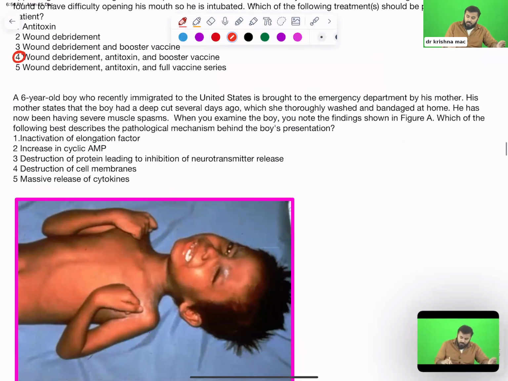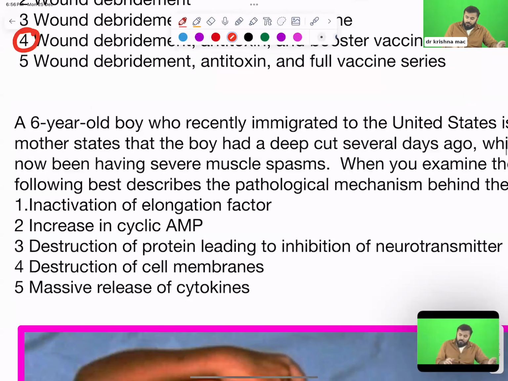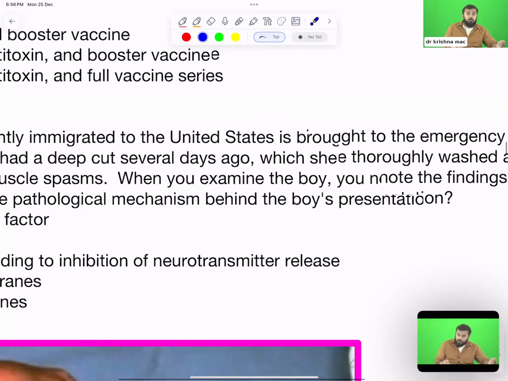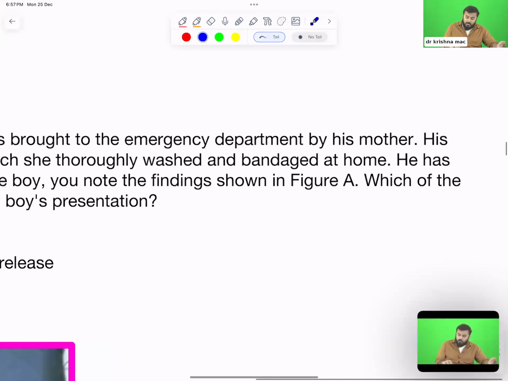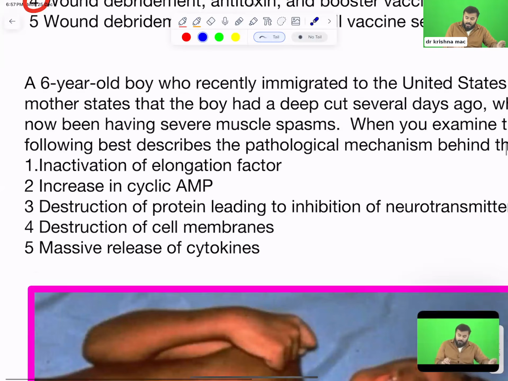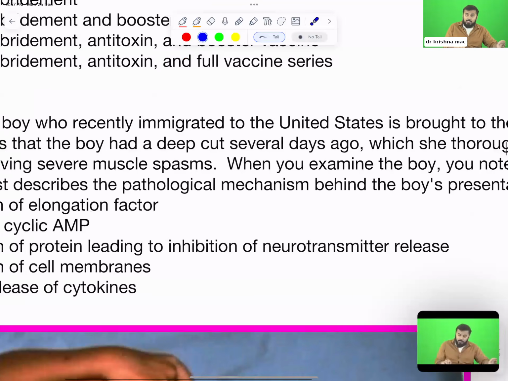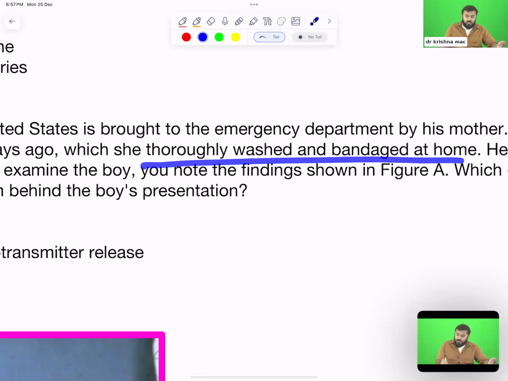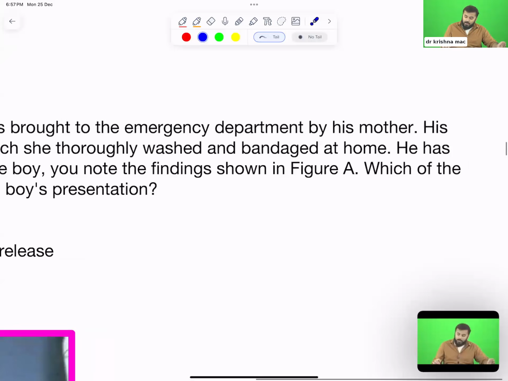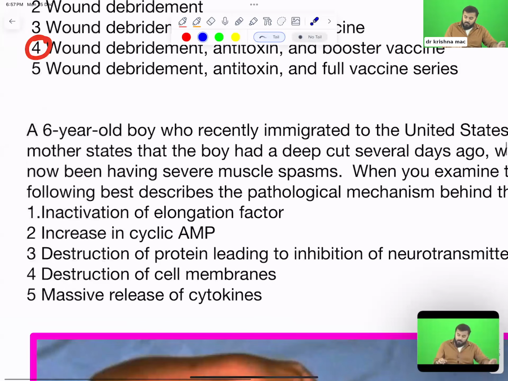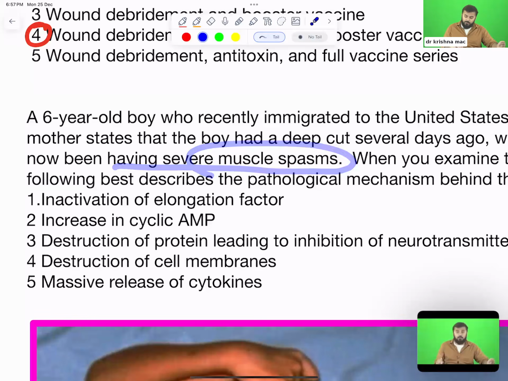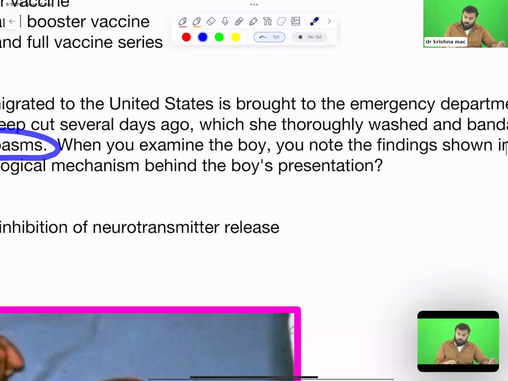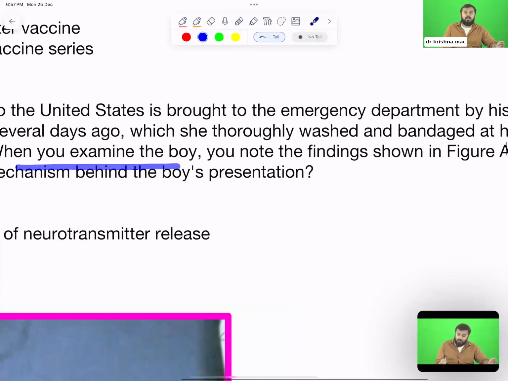A 6-year-old boy who recently immigrated to the United States is brought to the emergency department by his mother. His mother states that the boy had a deep cut several days ago, which was thoroughly washed and bandaged at home, and he has now been having severe muscle spasms. So when you examine the boy, you notice the findings in figure A.